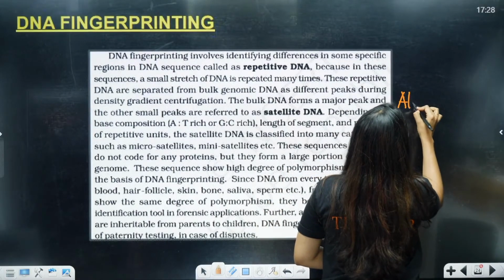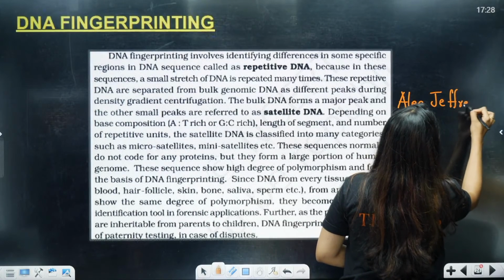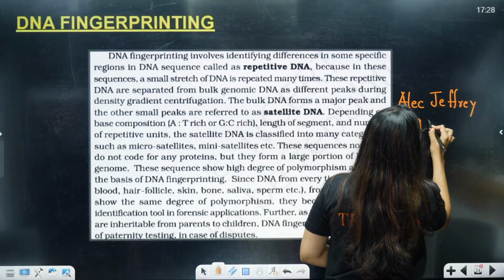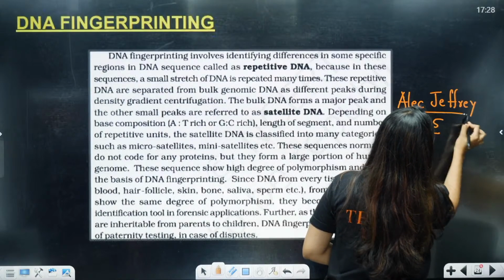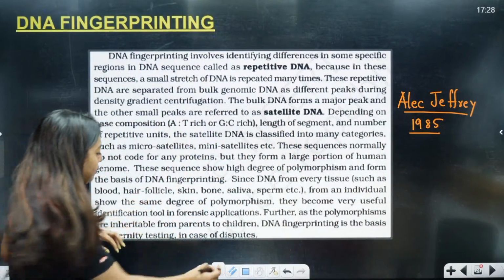Okay, what's his name? Alec Jeffrey. In 1985, he worked on DNA fingerprinting. Now here, read this, then I'll explain. Okay, first we will read this.